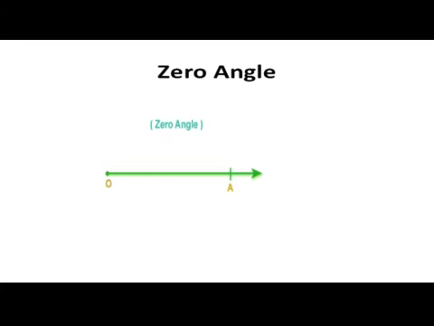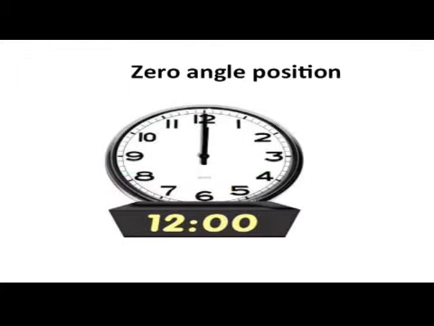We shall see about zero angle. Let us see the figure. If both the rays coincide, the angle formed is 0. Let us see the clock. The measure of the angle at 12 o'clock is a 0 angle.